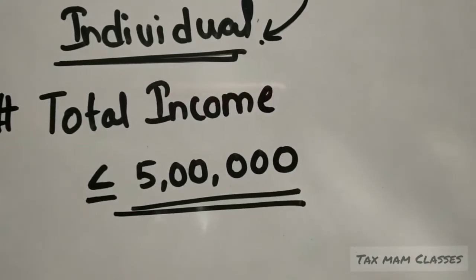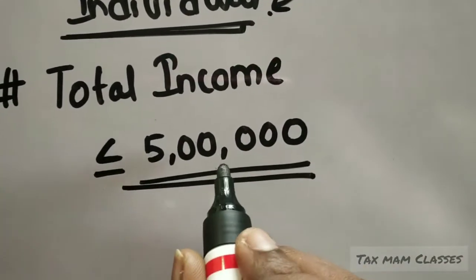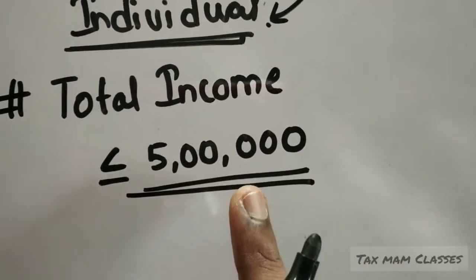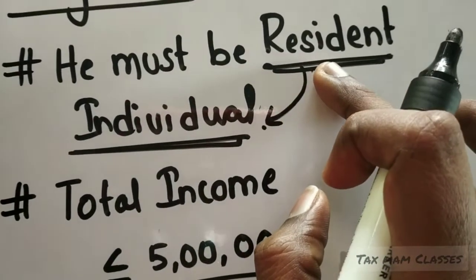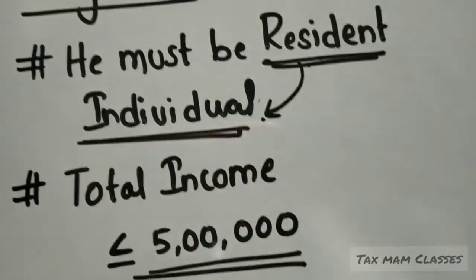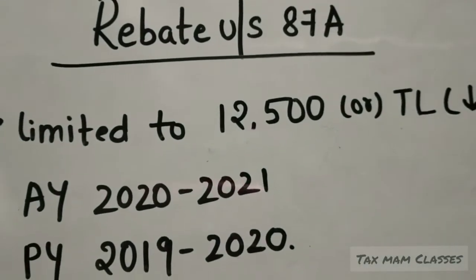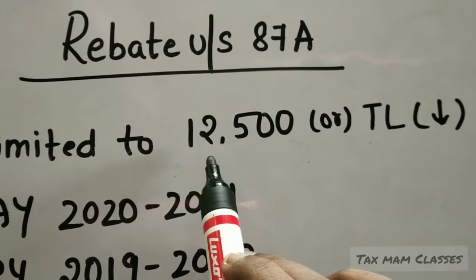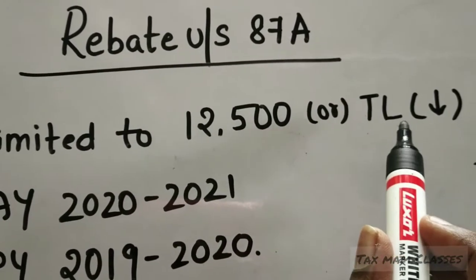Then what is the second condition? The total income should be less than 5 lakhs. The person's total income is less than 5 lakhs, the person should be an individual, and that individual should be a resident. If these three conditions are satisfied, then the person is eligible for a rebate under section 87A. Then what is the limit? 12,500 or the tax liability, whichever is less. What is this tax liability?